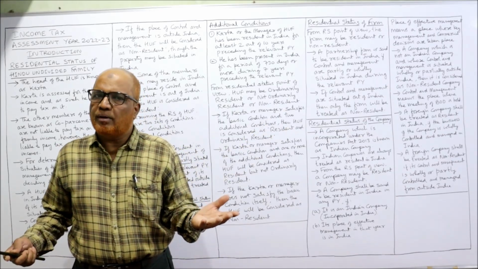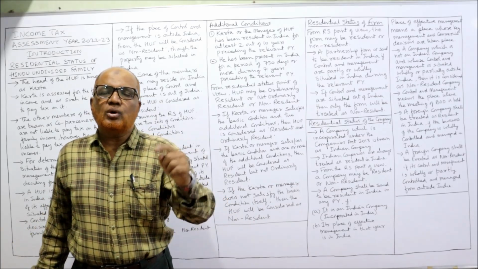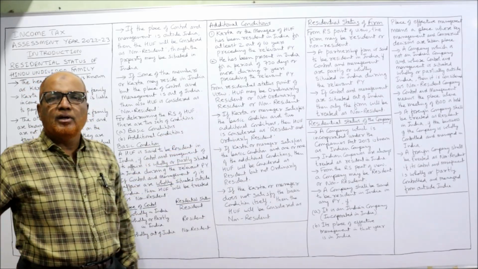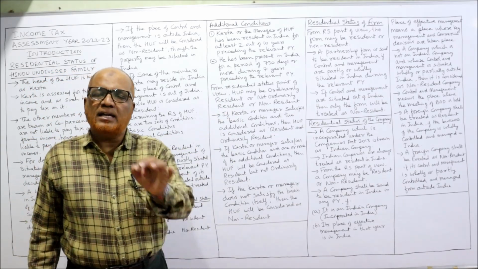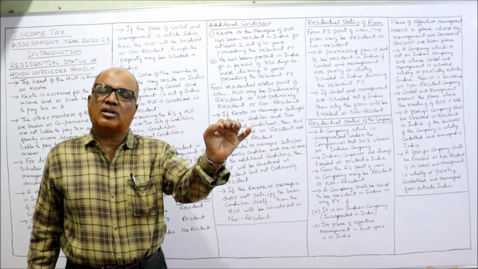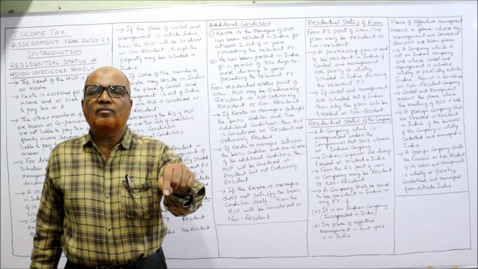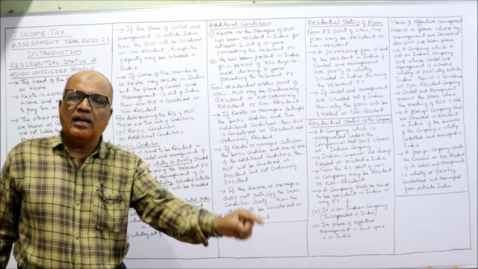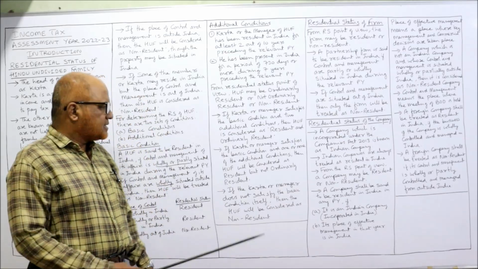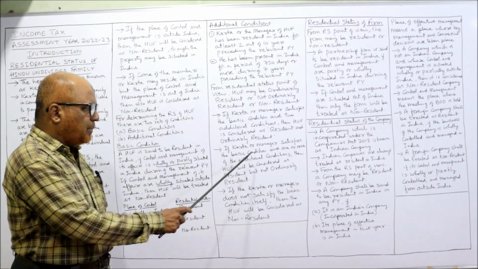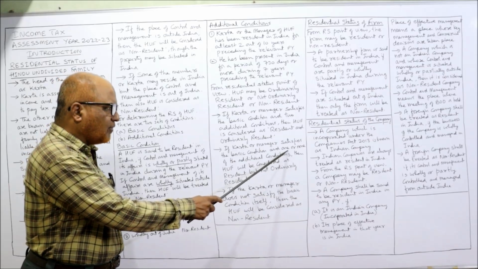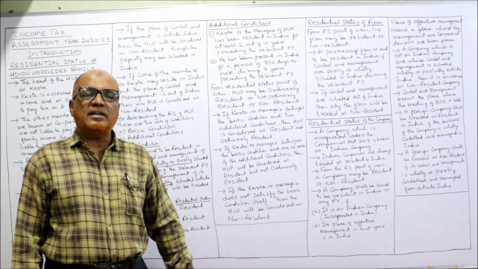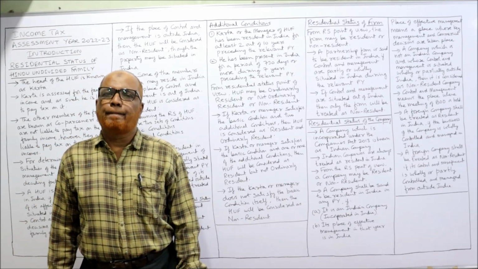So it will become a resident. And the karta or manager satisfies both the additional conditions. So basic conditions satisfied, both the additional conditions satisfied, then the HUF will be called as resident and ordinarily resident. First rule. Second rule, if karta or manager satisfy the basic condition and one or none of the additional condition, then HUF will be considered as resident but not ordinary resident.